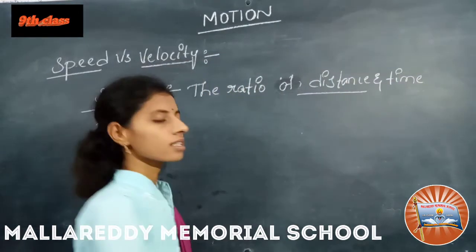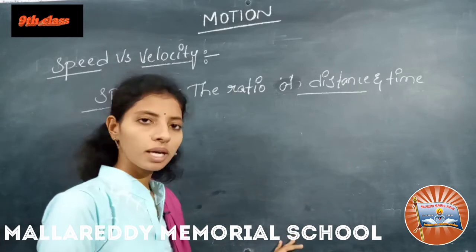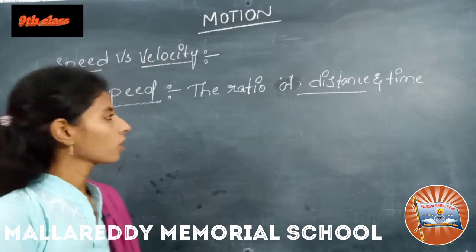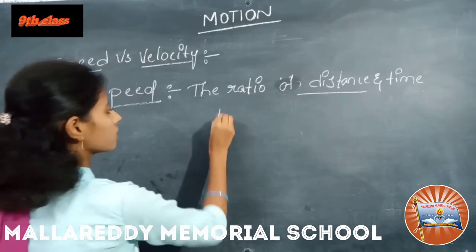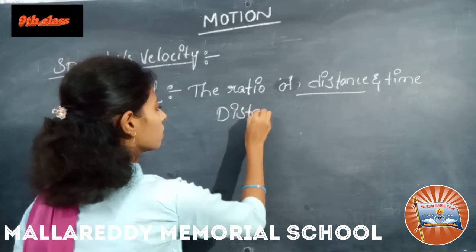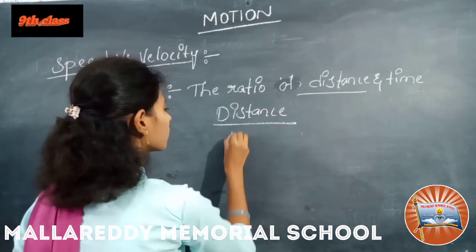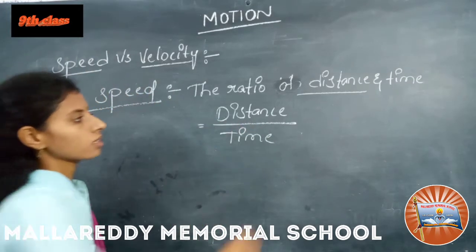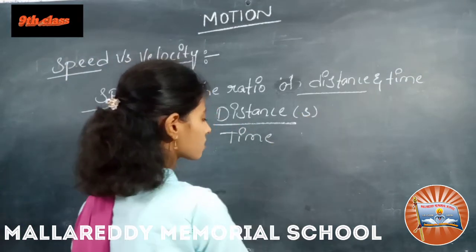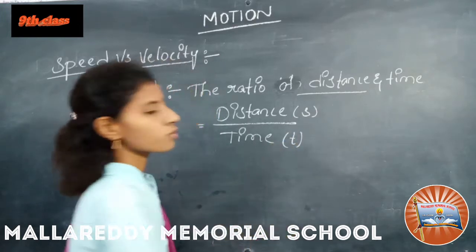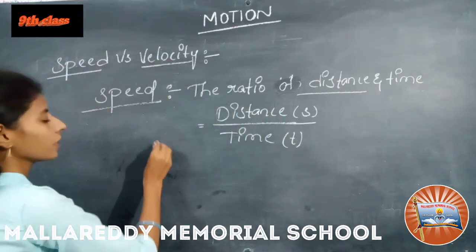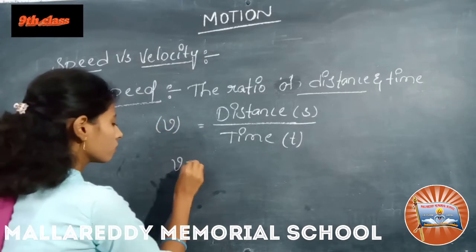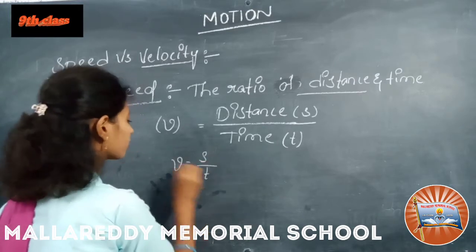We know that distance means total path traveled by the object, right? With respect to time. So the symbol for distance is S, for time is a small t, and for speed a small v. So we can write v is equal to S by t.